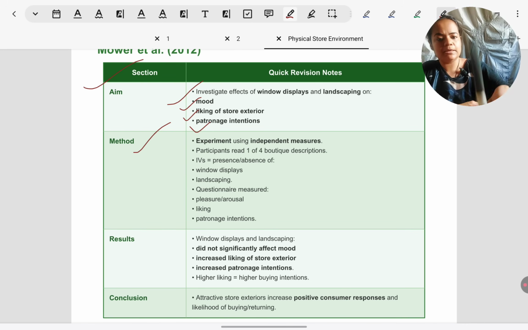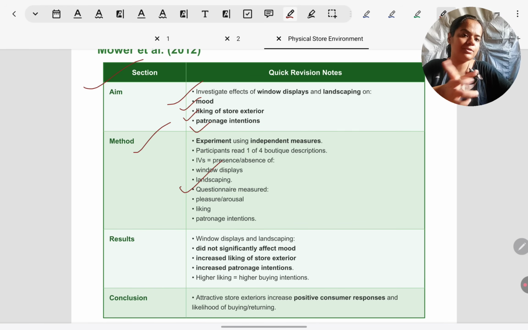It was an independent measures design. So, there are four separate groups in the study. One group of participants read about a store exterior for a boutique in which there were only window displays outside, but no landscaping was there. Another group read about the same description of the boutique, but there was landscaping outside, but no window displays. The third group read about the same boutique, and outside they read about both. There was landscaping also and window display also described there.